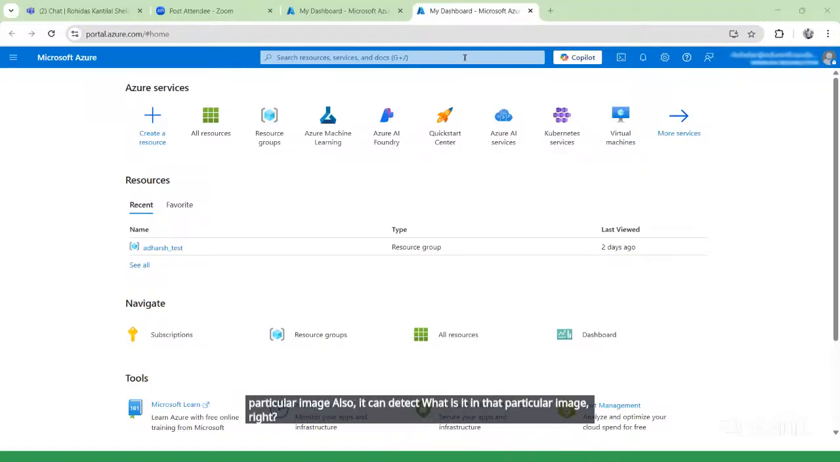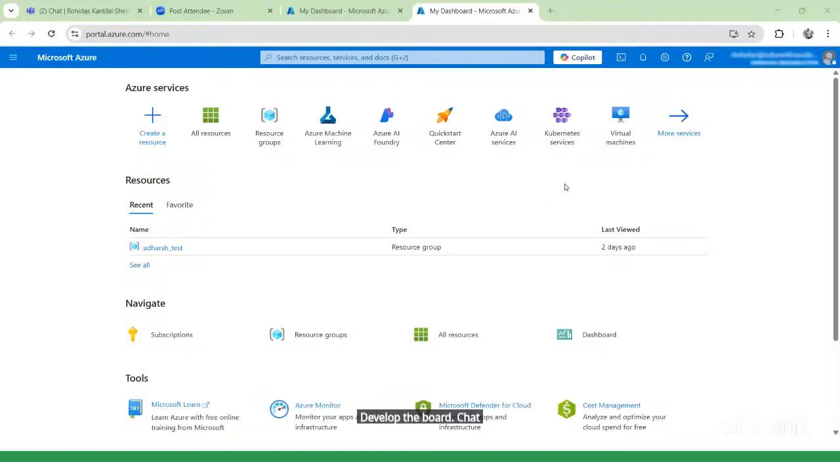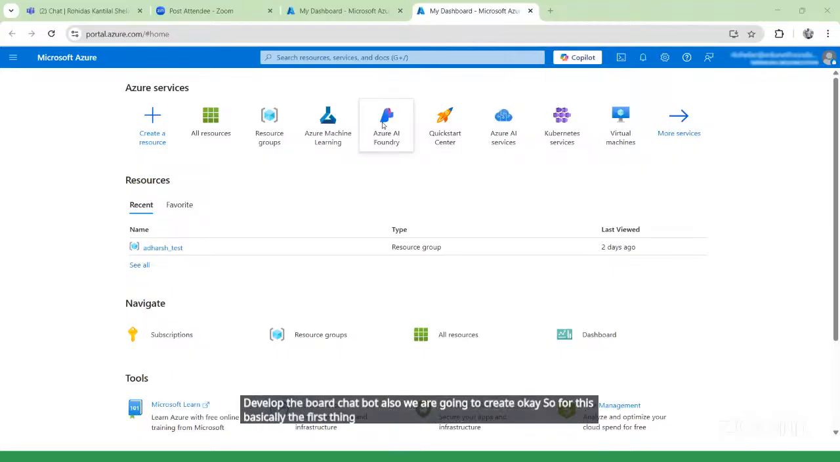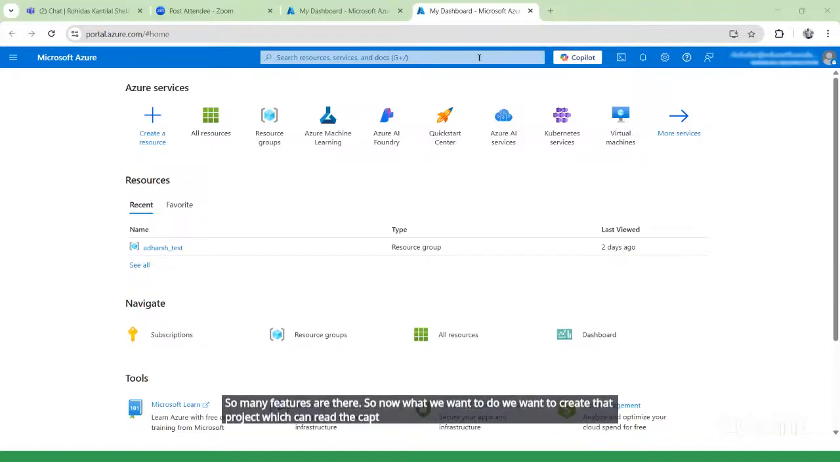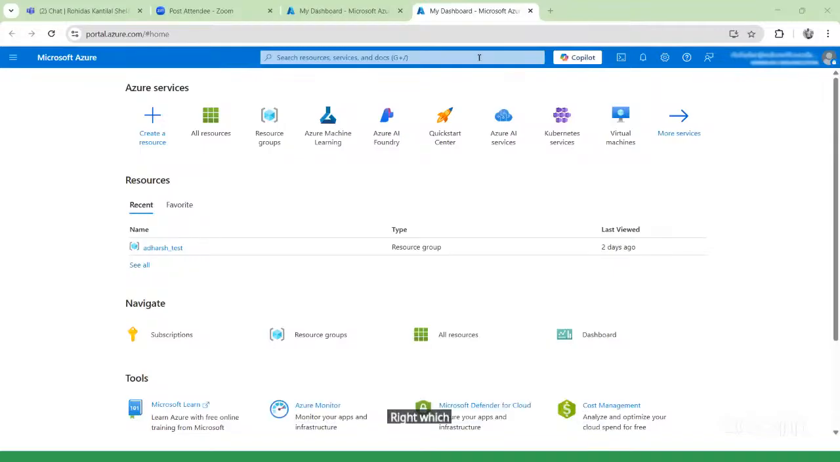AI agent. And also using this, as I told you, we can develop a bot, a chatbot also we are going to create. So for this, the first thing I have to do is create a resource whenever I'm using the cloud. For that cloud, so many services are there, and we also discussed the features. So now we want to create a project which can read the caption of a particular image, which can detect the objects, and whatever things are in that image.